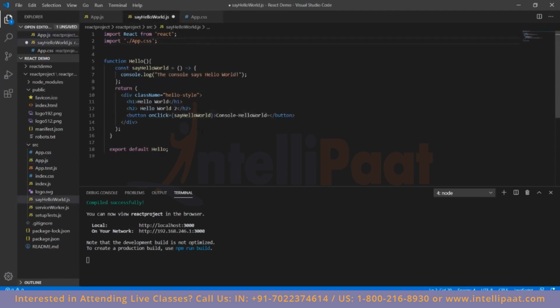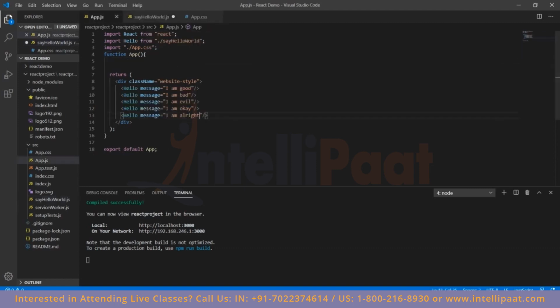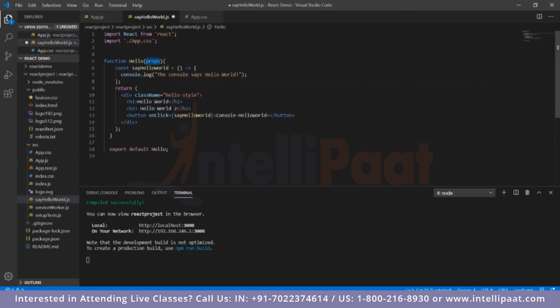So once you've passed that parameter into the function, what we can do now is pass a props parameter over here. What this props would do is take in the input that is being given from here. It would take in these parameters and basically behave in a similar manner. I'll demonstrate. First we'll remove these h1 and h2 tags.